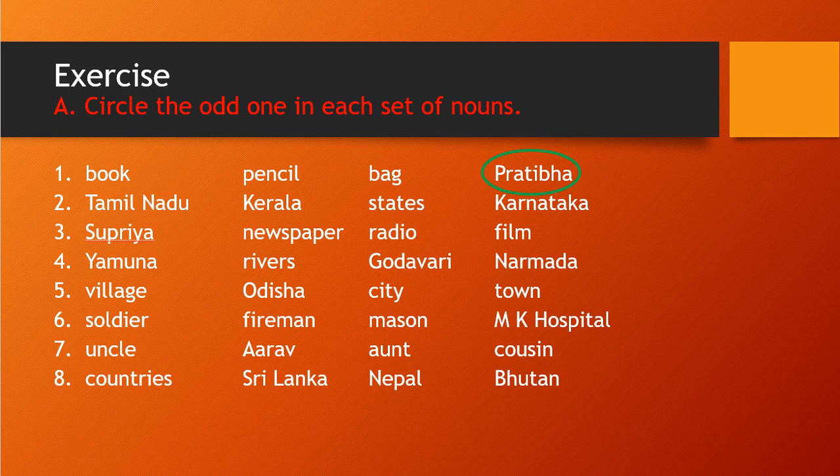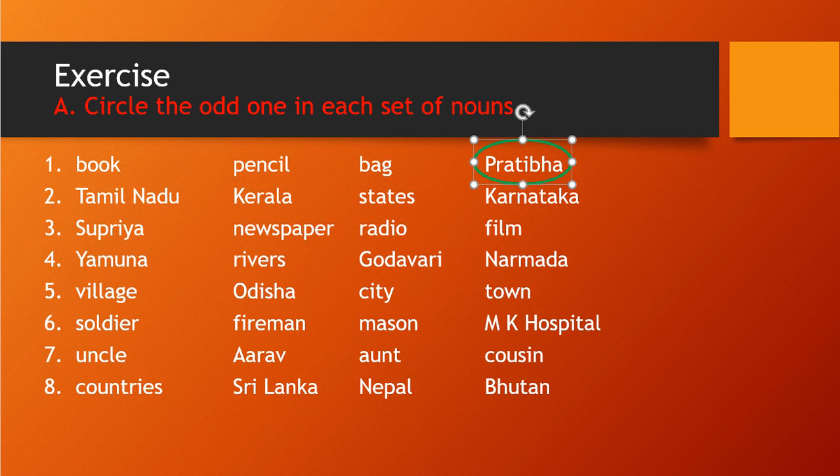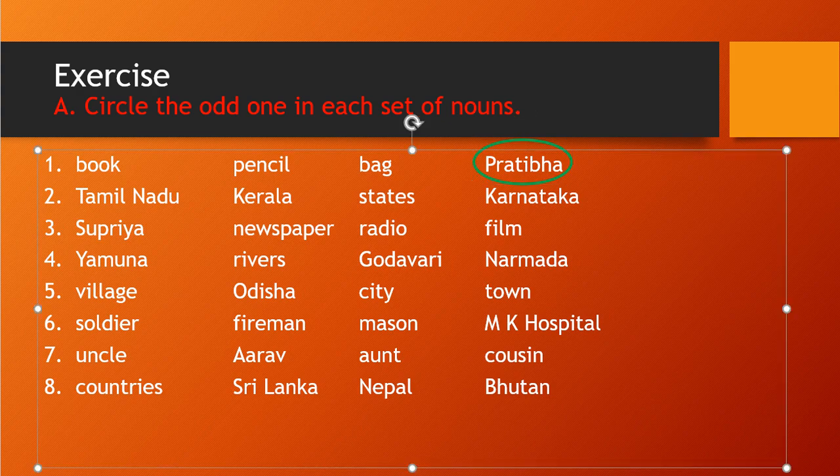What we need to do in this exercise is circle the odd one in each set of nouns. So here 8 sets of nouns are given. In each set 3 things are common and one is different, which we need to identify.